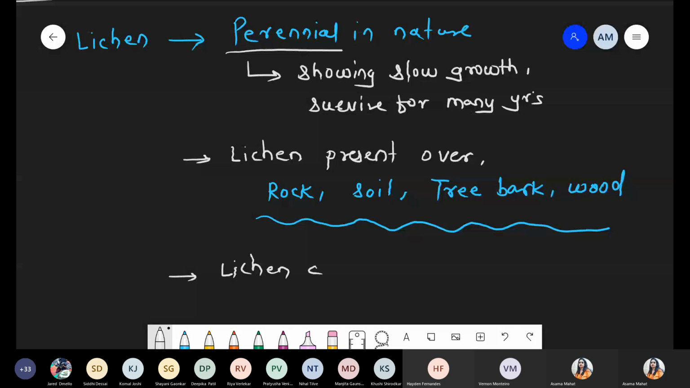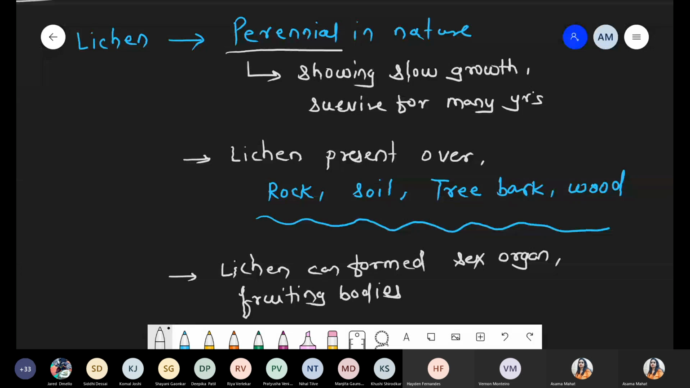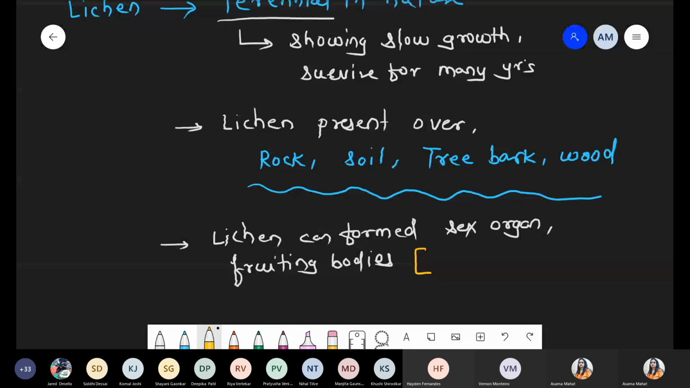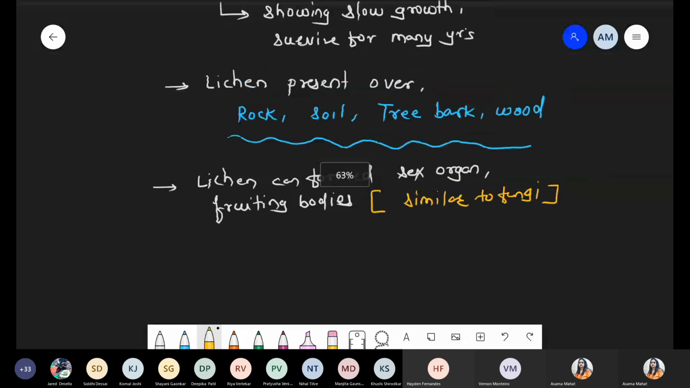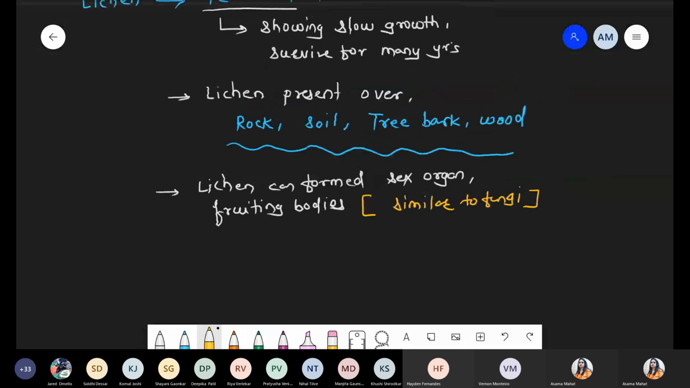So lichen can form sex organs as well as fruiting bodies. And you know very well that fruiting bodies are characteristic features of fungi. So simply you can say these are similar to fungi. Okay, chalo. Next point with respect to lichen. These are a few sentences which you will get somewhere in options in an assignment or DPP. So that's why I'm giving this point.